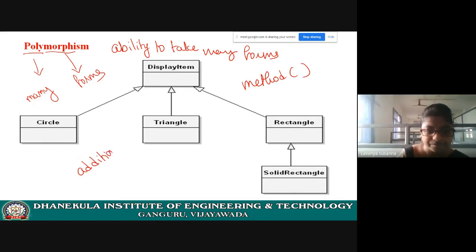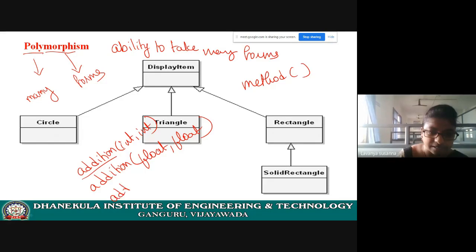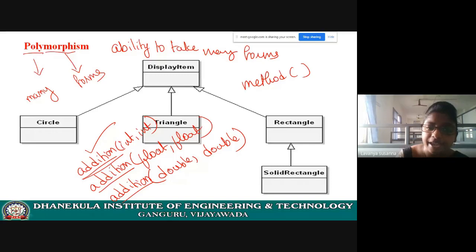Addition is a method. Here, it is taking two integer variables. Again, in another class, there is an addition method. It is operating on float data. Again, there is another method called addition. Same method name, it is operating on double data. See what it means? Method name is same, addition, but it is exhibiting different behaviors.